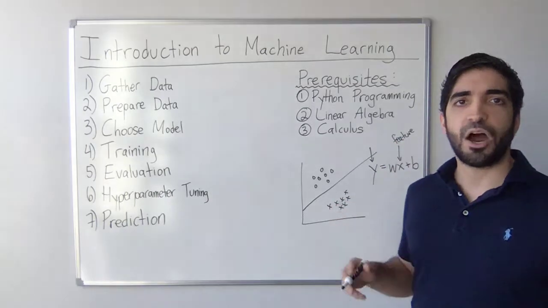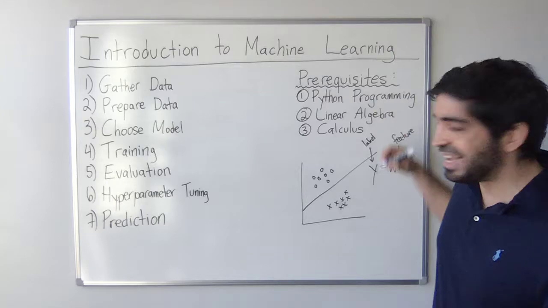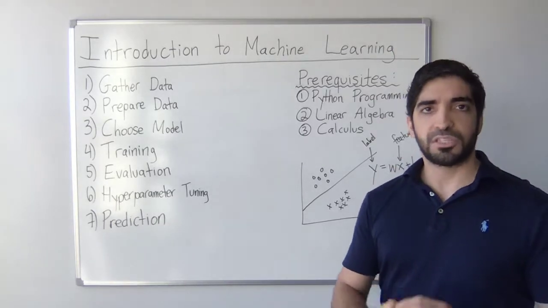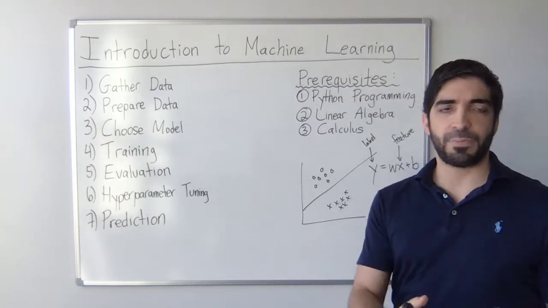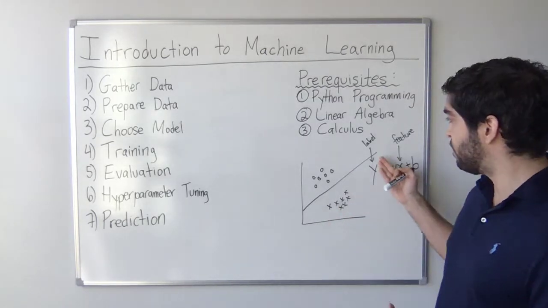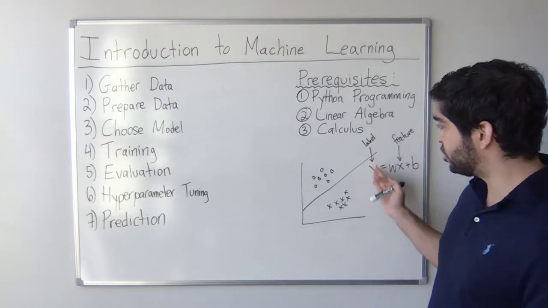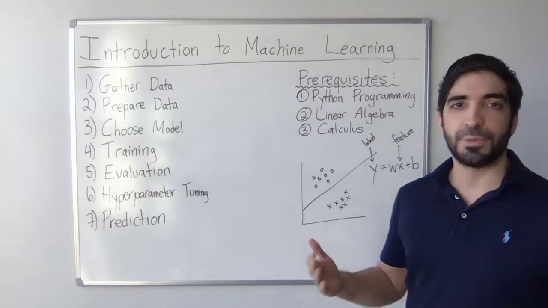y is our label. The label is the answer to our question. So 0 if it's spam and 1 if it's not spam, or vice versa, depending on how you define it. But here it will be 0 or 1, the answer to our question. The label, typically that's what it will be.